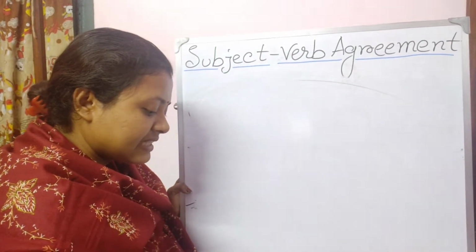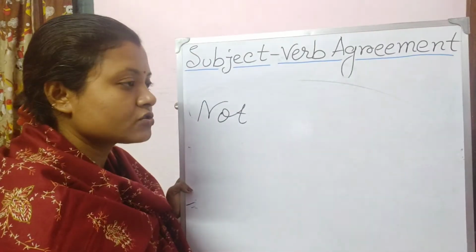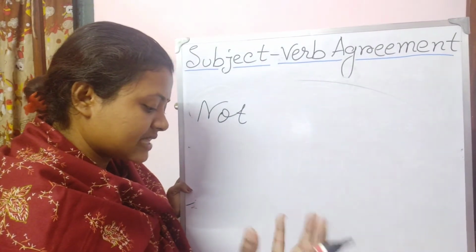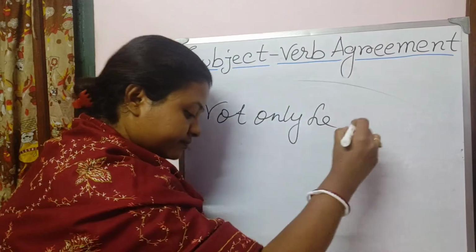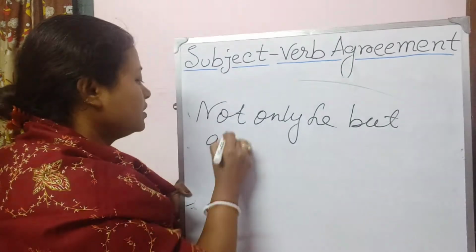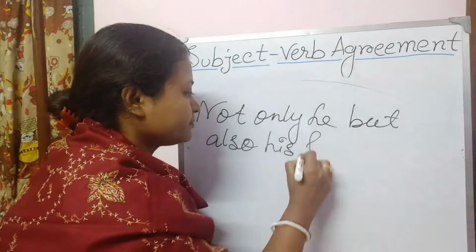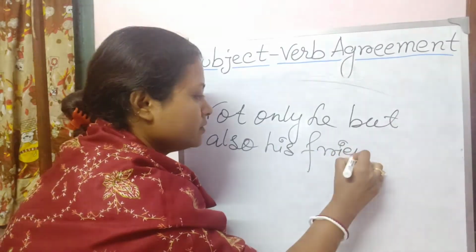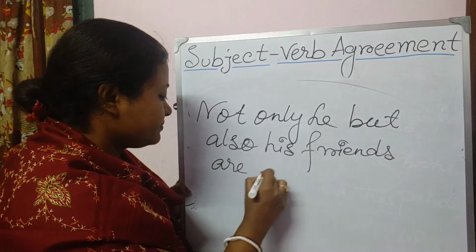If a sentence starts with not only, but also, for example: not only he, but also his friends are guilty.